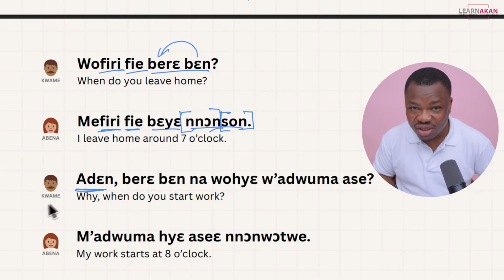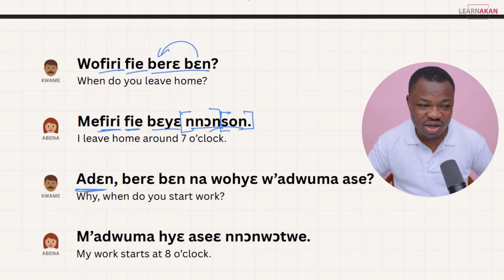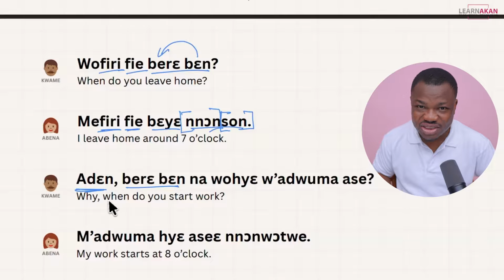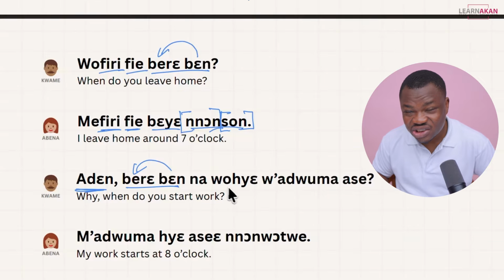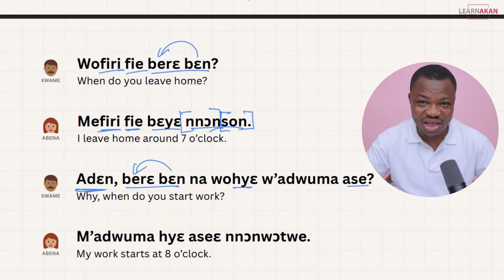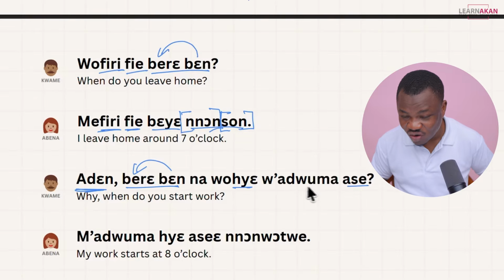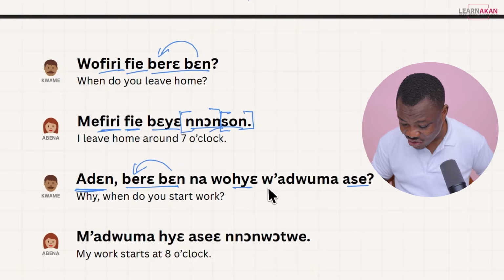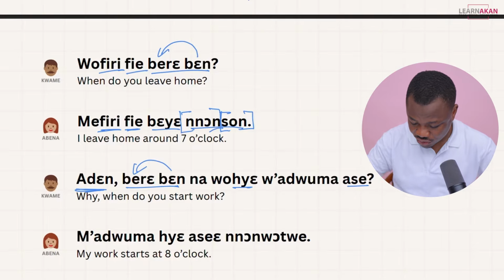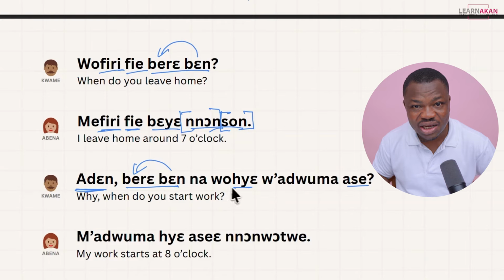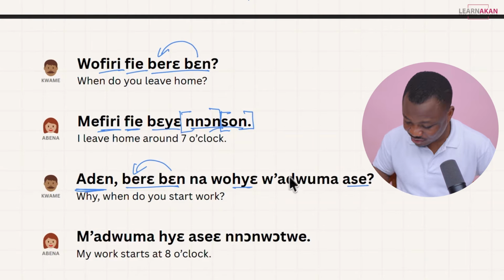So we have Aden. When we learned to ask questions last week, we said Aden is why, right? The question word why. So someone is doing something and you want to find out why the person is doing that, you can ask Aden. Breben, what time? Literally, when? Na woshe wajumase. Shese or shesie means to start, to begin. And since this is a phrasal verb, whatever you are starting or beginning will come between the words of the phrasal verb. So in this case, it's wajuma, your work. Okay? So, aden, why? Breben na woshe wajuma? What time do you begin your work?